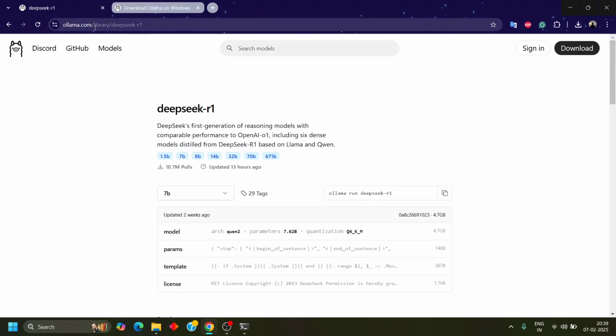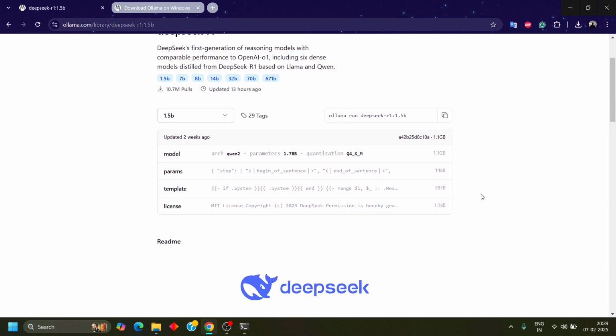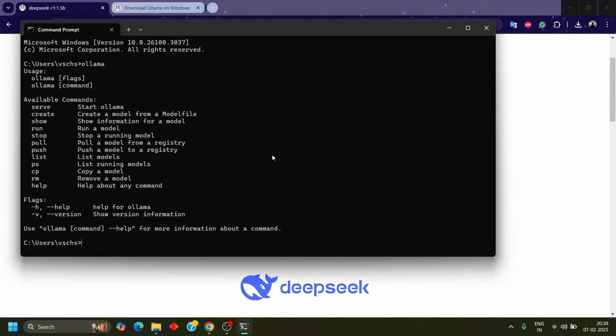you need to go to the Ollama library. There you will see a lot of models. Just search for DeepSeek R1. It will list down the DeepSeek R1 models available. For simplicity, I'll go with this 1.5b. And then you need to copy the command ollama run deepseek-r1:1.5b.